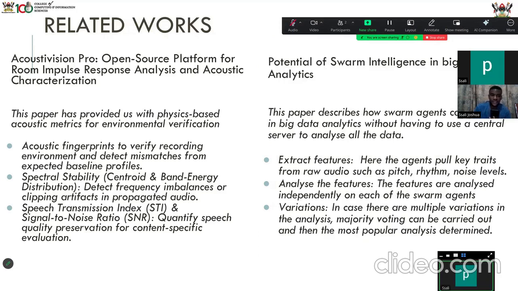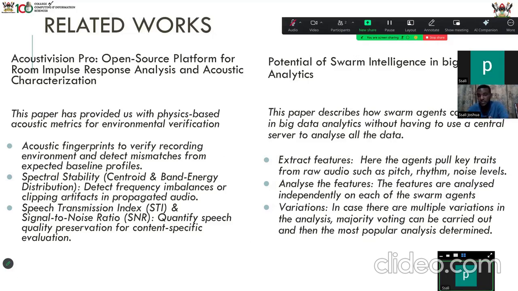There is also spectrostability, which is used to detect frequency imbalances or clipping artifacts in propagated audio. Some of the metrics they use are signal-to-noise ratio, which quantifies speech quality preservation for content-specific evaluation.